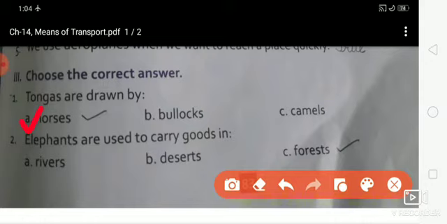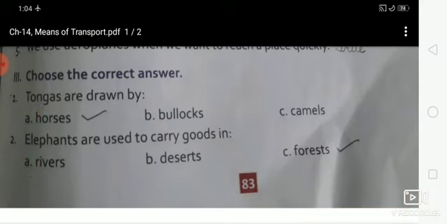Now second one, elephants are used to carry goods in. Option A, rivers, option B, deserts, and option C, forest. Option C is the right answer, forest. Elephants are used to carry goods in forest. Is that clear?